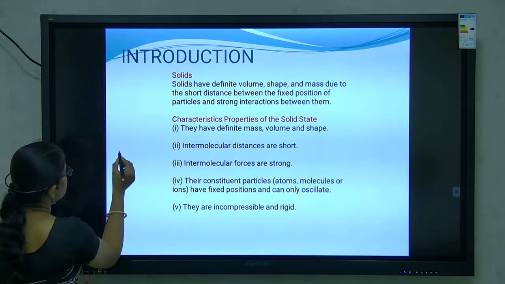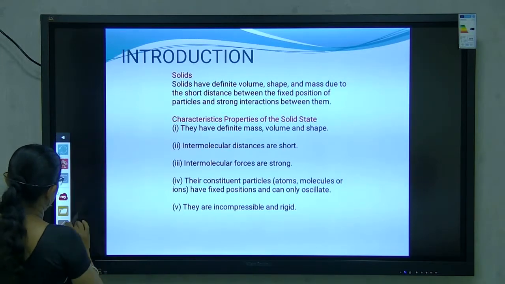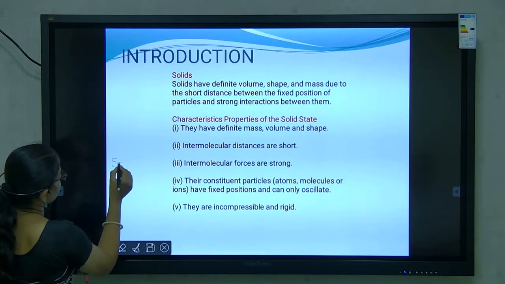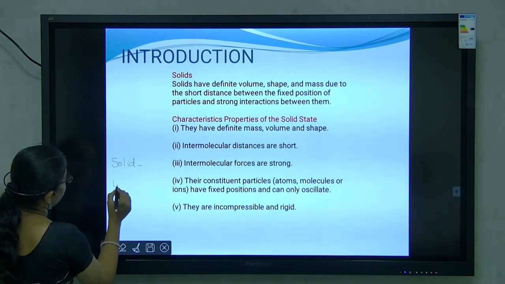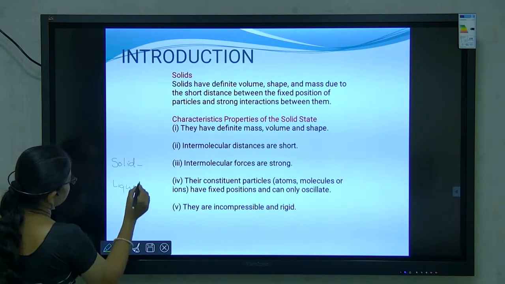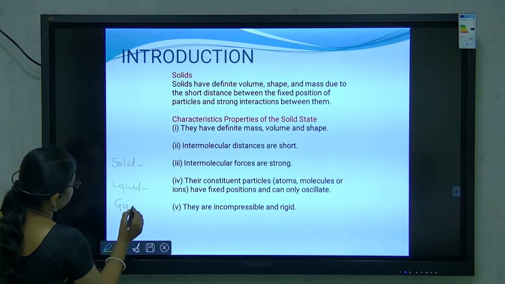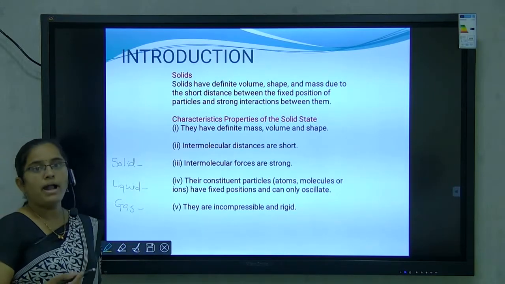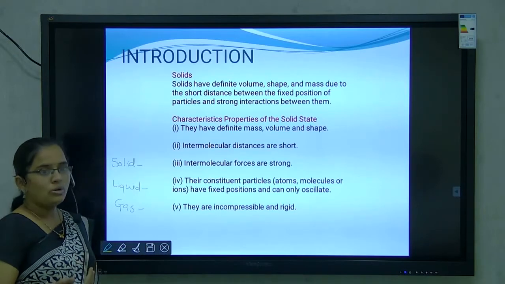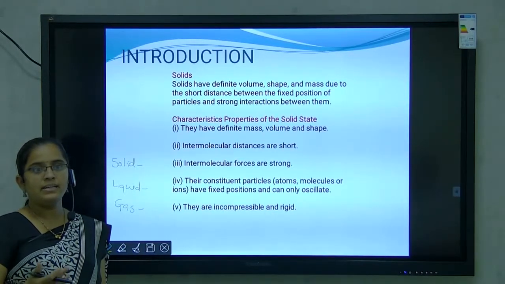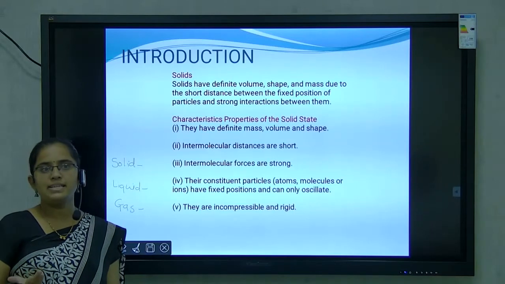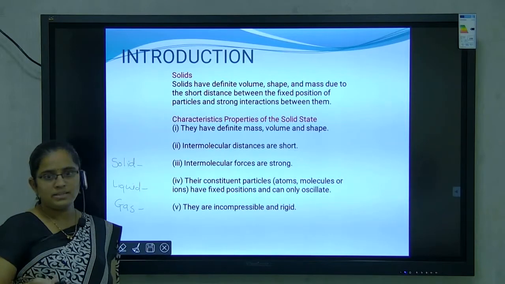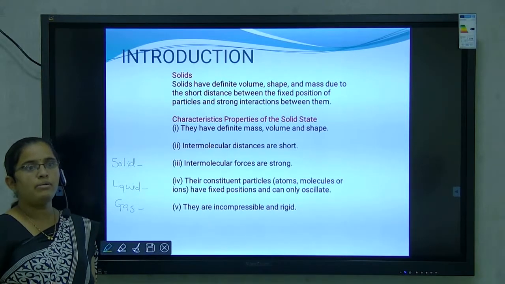For example, solid, liquid and gas. These three are the different states of matter. In solid, particles are very closely packed. In liquid state, they have some space, but in gaseous state, they are scattered. Now, in this standard, we are going to learn about solids.